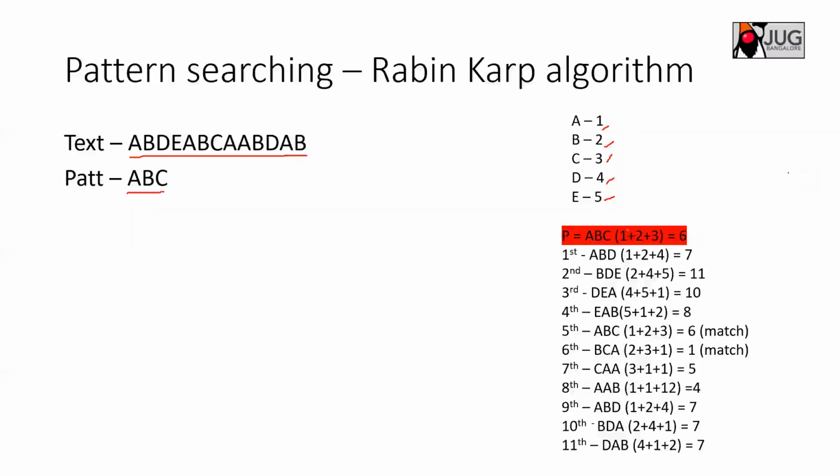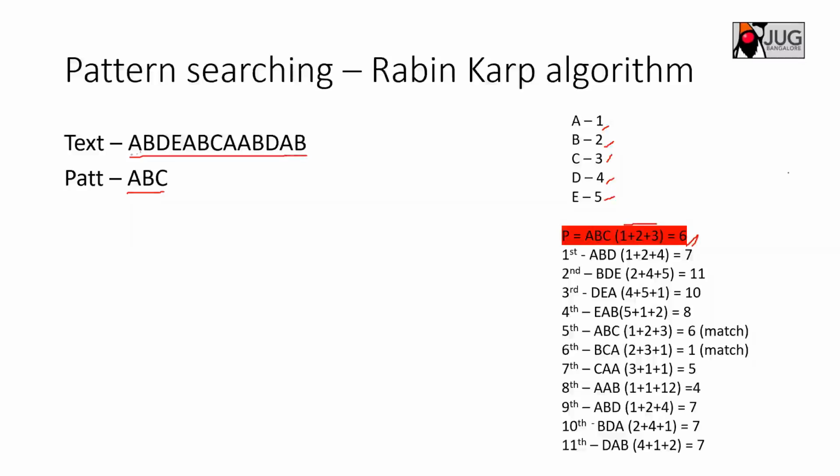My hash function is very simple here. Just for simplicity, I have taken a hash function which adds the character values of the input. The pattern is ABC, so A is 1, B is 2, and C is 3. If I add it up, it becomes 6. What the Rabin-Karp algorithm does is take the hash of the input string window and try to see if the hash of the pattern to be matched is the same or not.